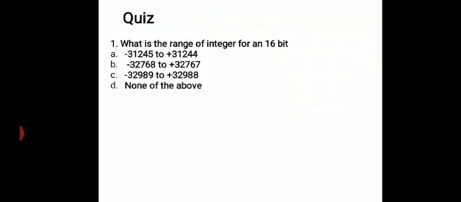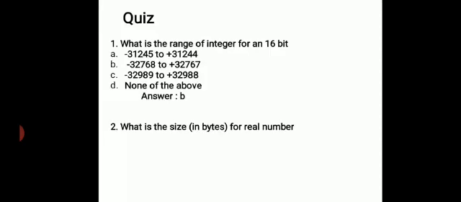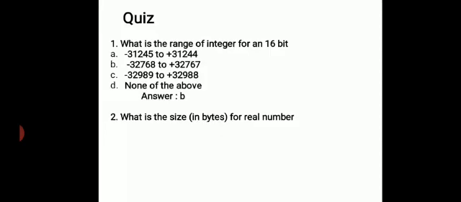Which one is correct? B, minus 32,768 to plus 32,767. Second question: what is the size for real numbers? 6, 8, 4, 2. 4 bytes is correct.